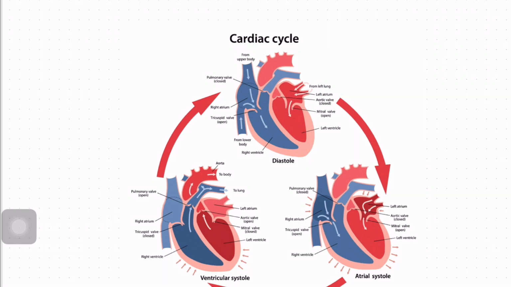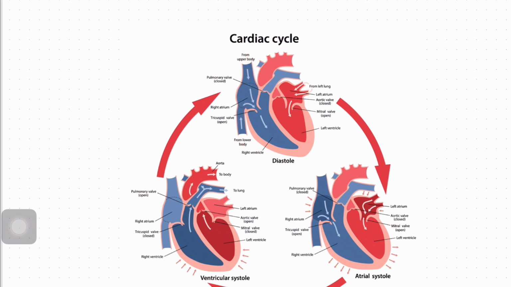Now, to understand the mechanism of working of the heart, that is the cardiac cycle, we need to understand the basic structure and basic physiology of the heart. So we'll quickly go through the basic structure. This is the right atrium, this is the left atrium, this is the left ventricle, this is the right ventricle. These are the veins, the inferior vena cava and the superior vena cava, which bring blood to the right atrium.